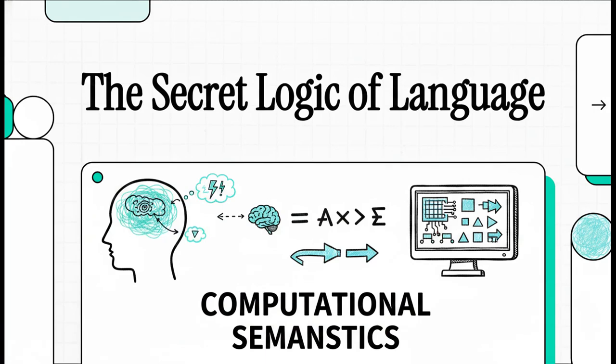Welcome to this explainer. Think about how effortlessly you and I talk to each other. Slang, context, totally messy or incomplete sentences, we get it without breaking a sweat. But computers? They literally require strict, unambiguous code. There's this massive gap between the messy human chatter we rely on and the rigid, mathematical world a computer actually inhabits. So how do we bridge it? How do we build an AI that actually gets what we mean and can reason about the things we say? Well, that process is called computational semantics, and it's exactly what we're diving into today.